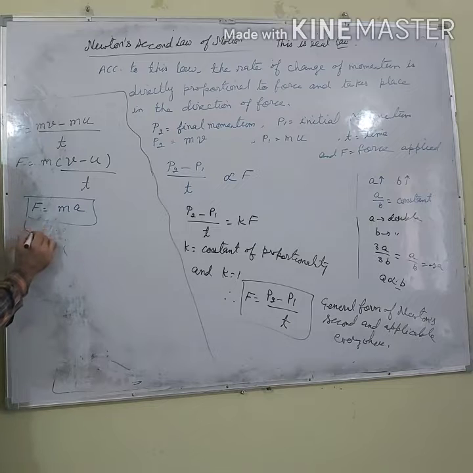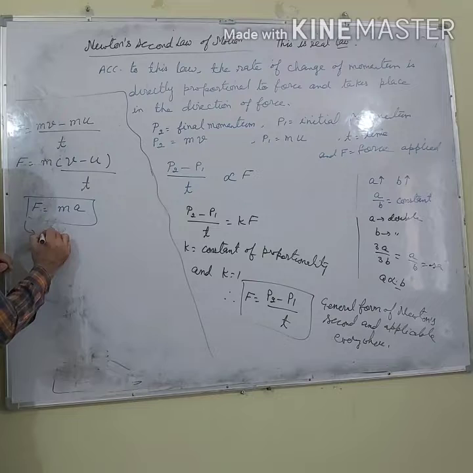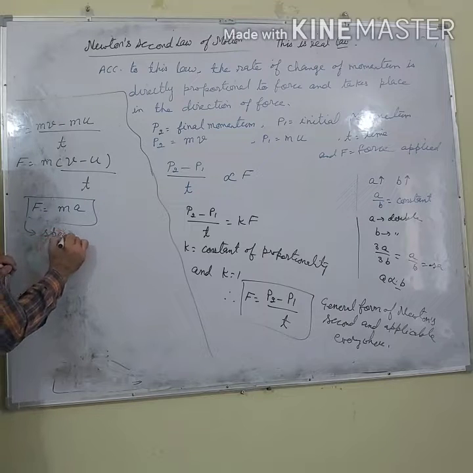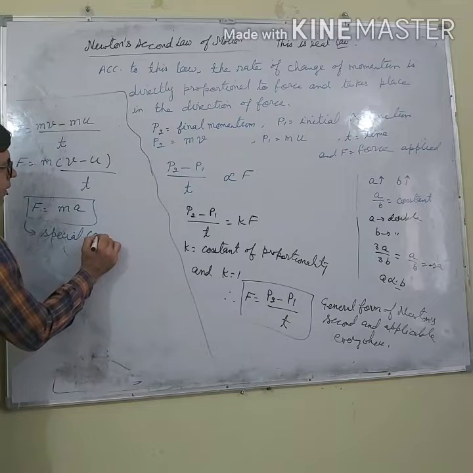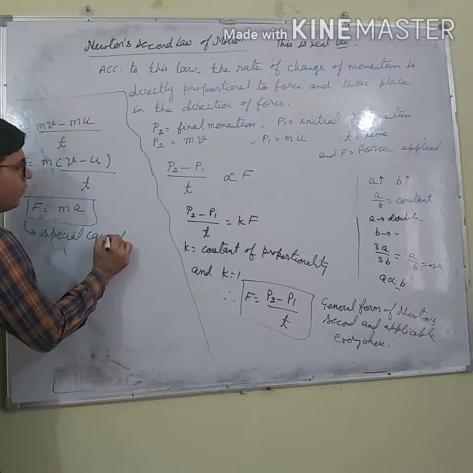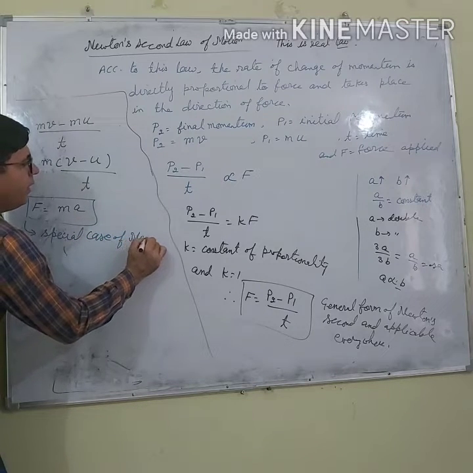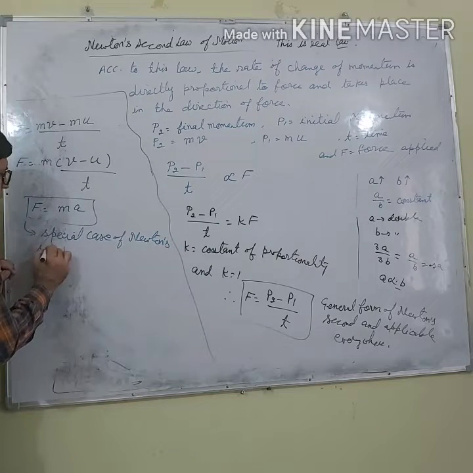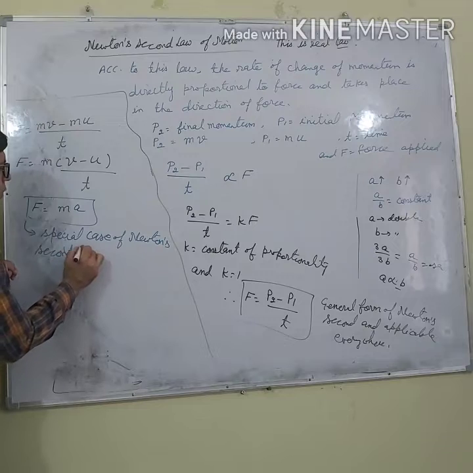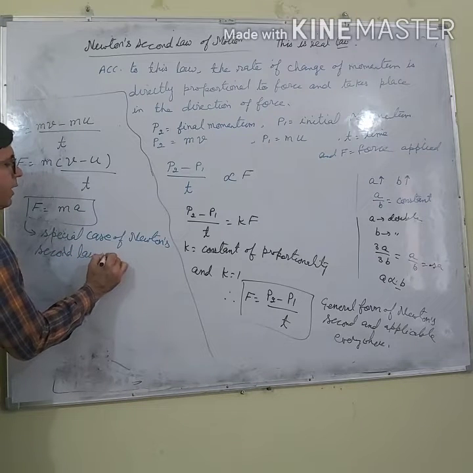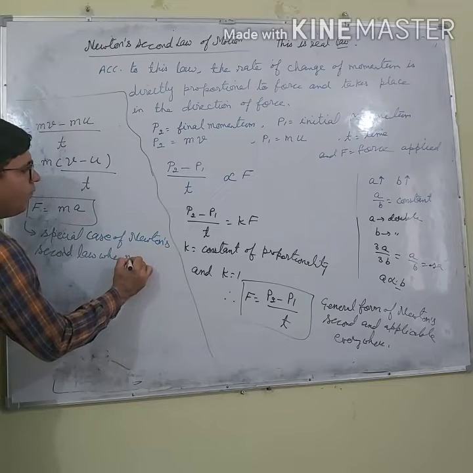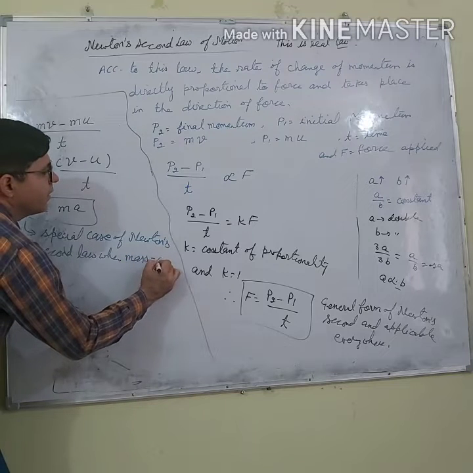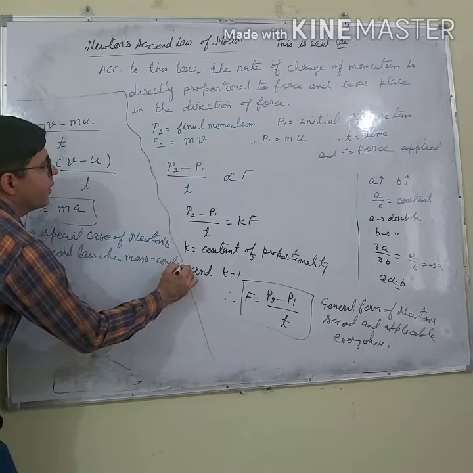Right? And this is not the general form. This is a special case of Newton's second law. It is applicable when mass is constant.